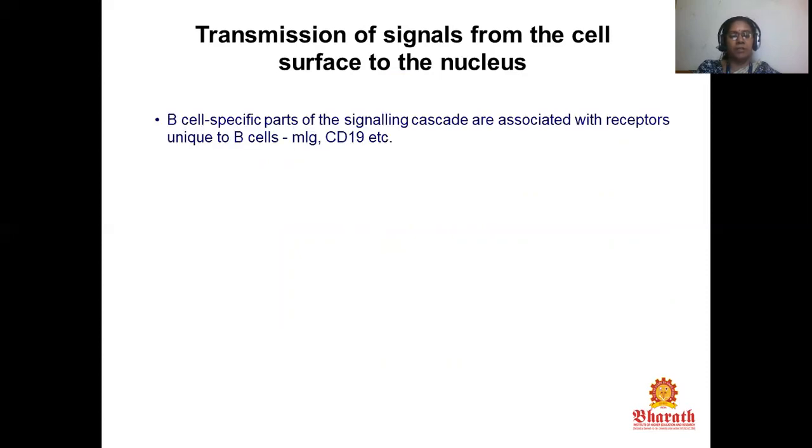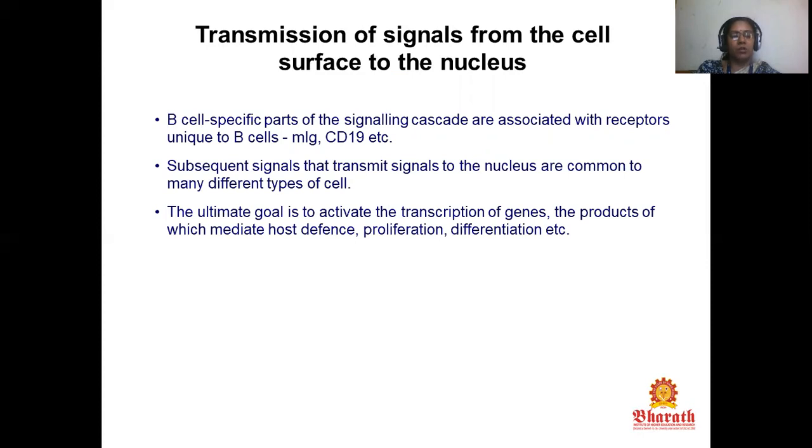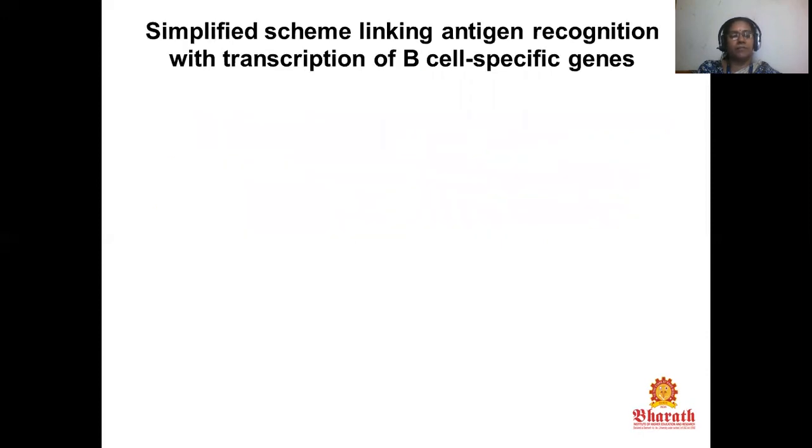The B cell specific parts of the signaling cascade are associated with receptors unique to B cells, membrane IgM, CD19, etc. The subsequent signals that transmit signals to the nucleus are common to many different types of cells. The ultimate goal is to activate the transcription of genes, the products of which mediate host defense, proliferation, and differentiation.